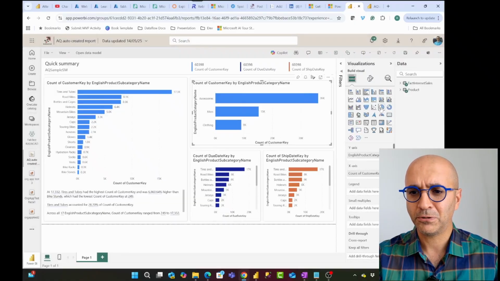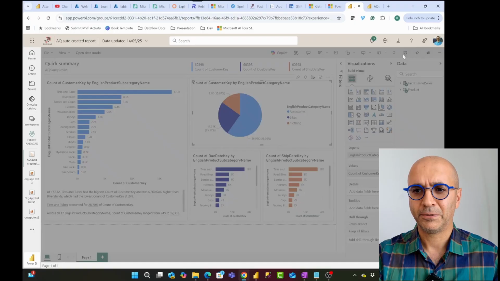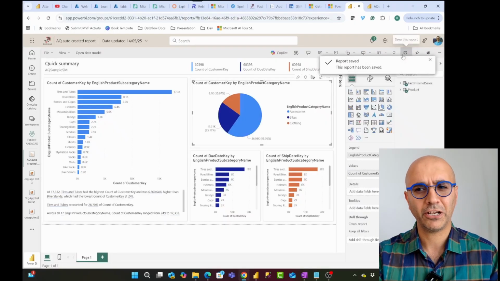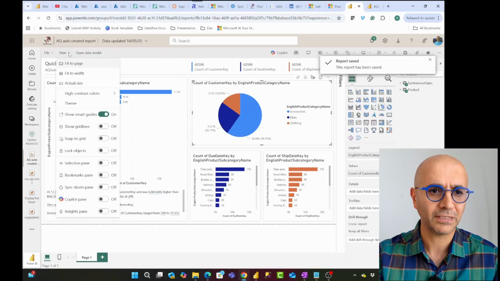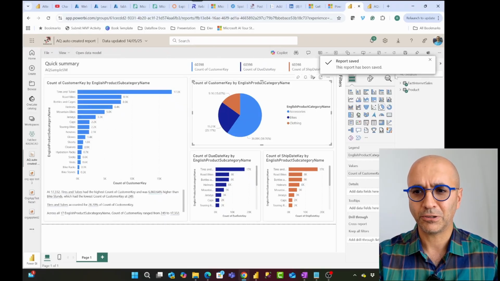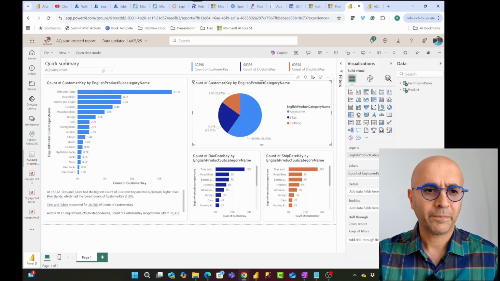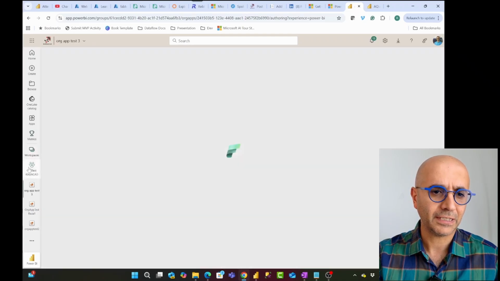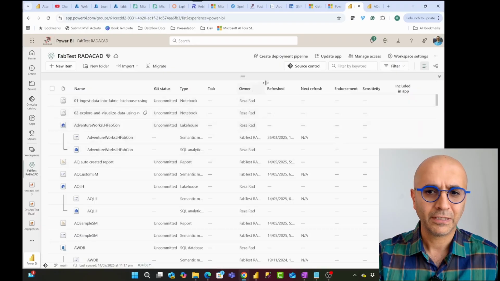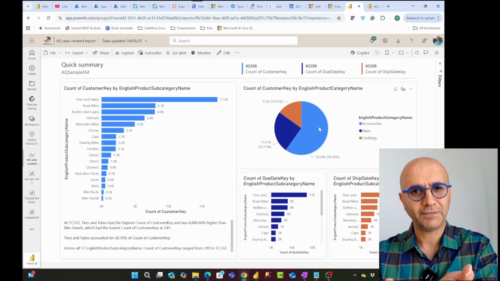I'll change this to a pie chart and save it. Right, so I changed this report. I'll go to the view mode so that you can see this. I'll go outside of it and come back again so that you can see that the change has been applied. Here is the report and it is with that pie chart.